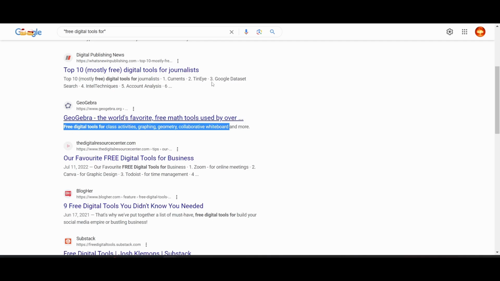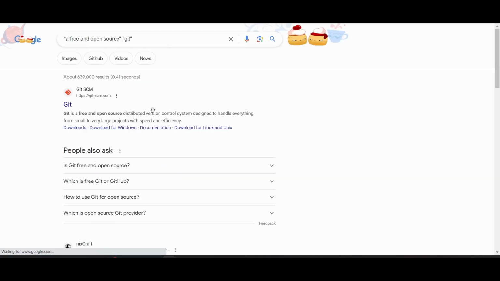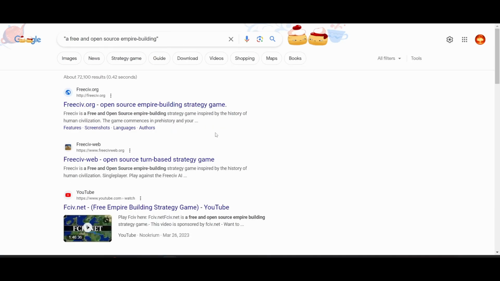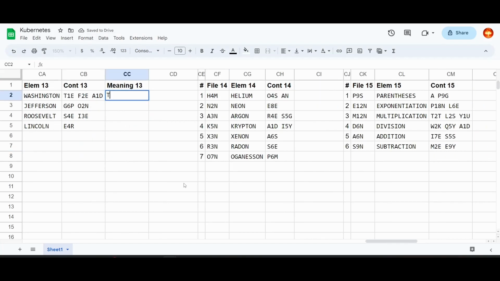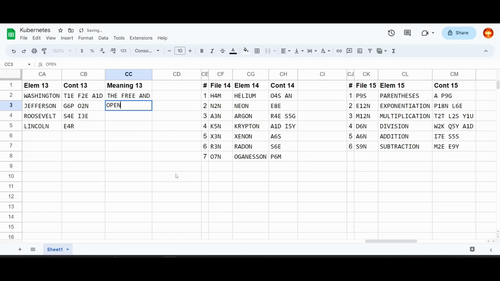Here we go, GeoGebra, a free open source distributed version control system. Strategy game. OpenSSL looks like it's the answer. A free and open source image editor. It has to be GIMP.